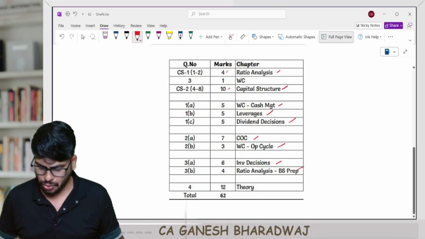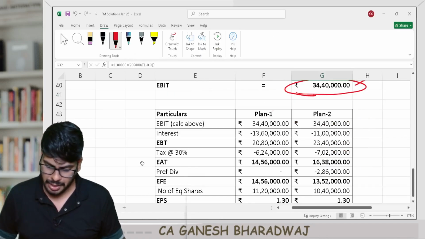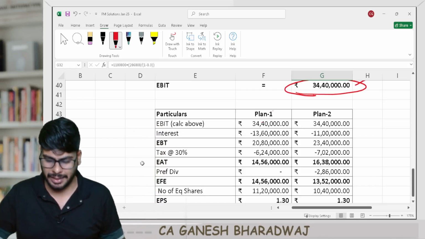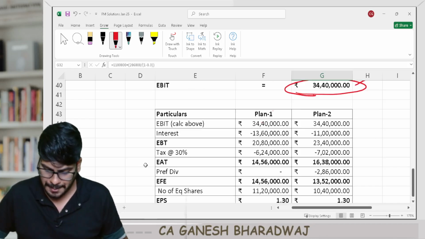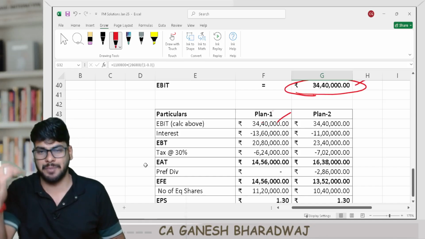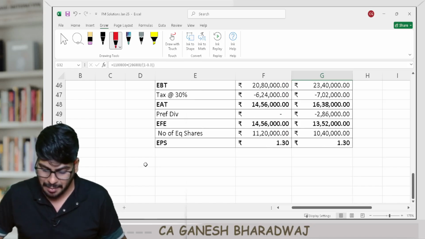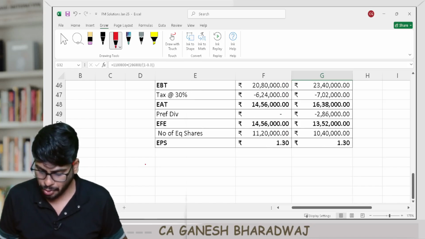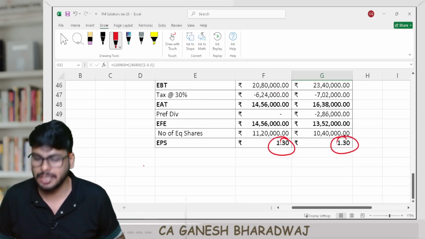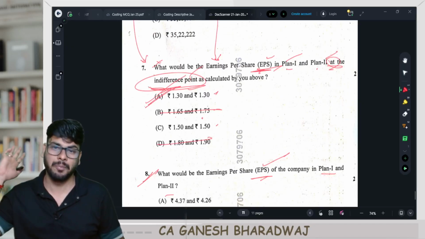So now what do you need to do? Once again, you need to rework here. So this is all we need to do. Now EBIT is 34.4 lakhs. You can do it for any one plan, that will do, guys, because it's going to be the same only. Minus interest. At 34.4 lakhs, once again, I have prepared the entire statement: EBIT minus interest, EBT minus tax, EAT minus preference dividend, earnings for equity shareholders divided by number of shares. We got 1.30. For plan 2 also, it is coming out to 1.30. So the final answer is going to be option number A, 1.30.